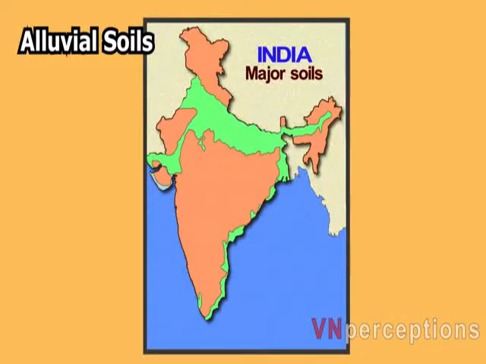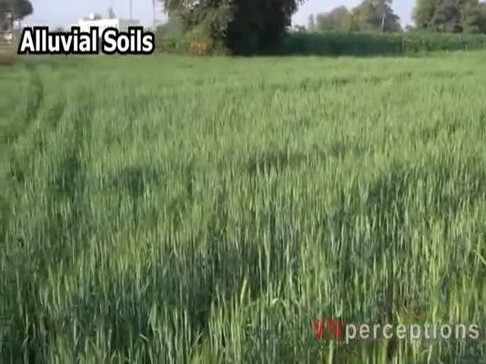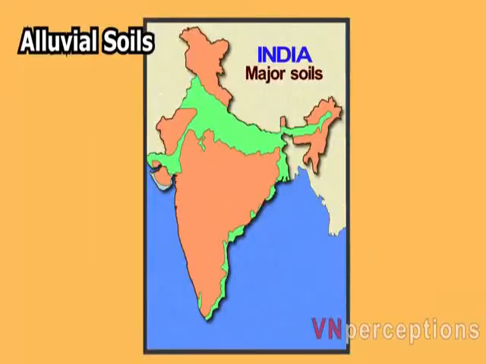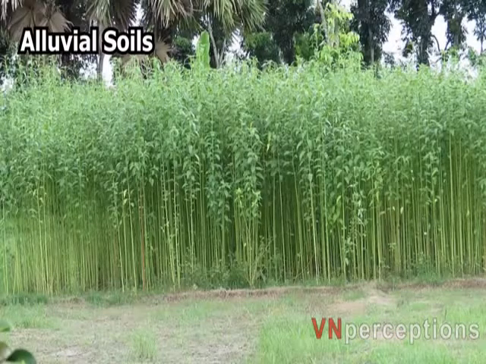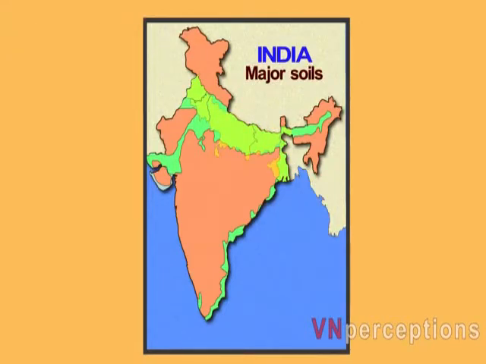It is suitable for the growth of a large variety of rabi as well as kharif crops, that is, winter as well as the summer or what we call monsoon crops. In the lower Ganga Brahmaputra valley, they are useful for jute cultivation. Now alluvial soil is found in the states of Punjab, Haryana, Uttar Pradesh, Bihar, West Bengal and the Brahmaputra valley of Assam. And then it is found in the coastal plains of India.